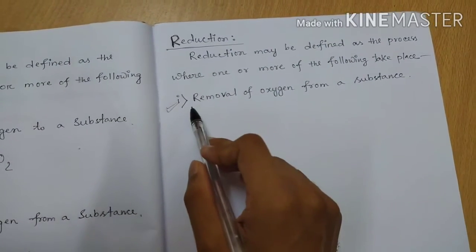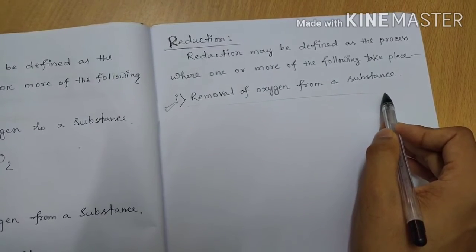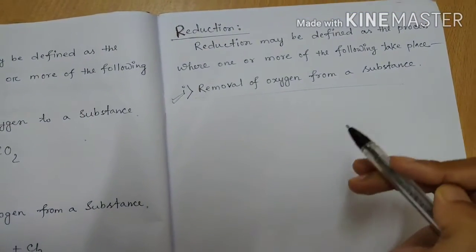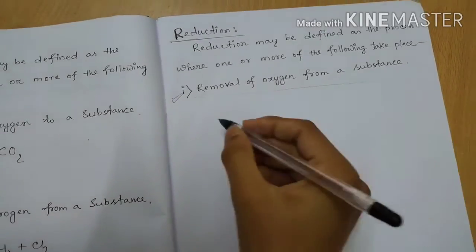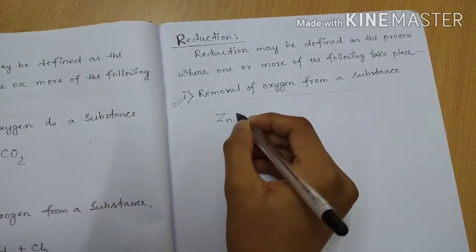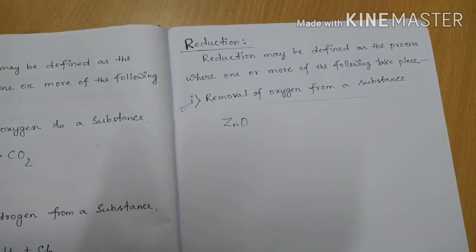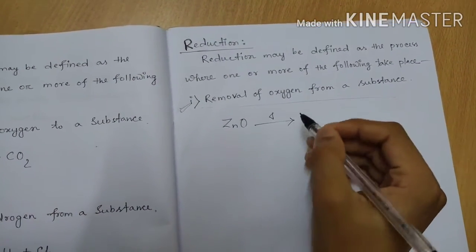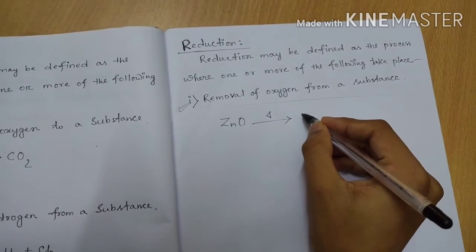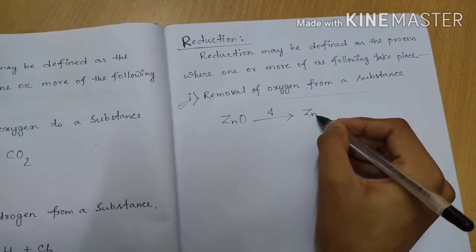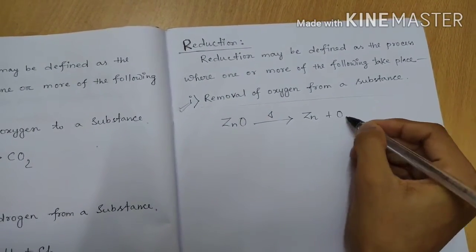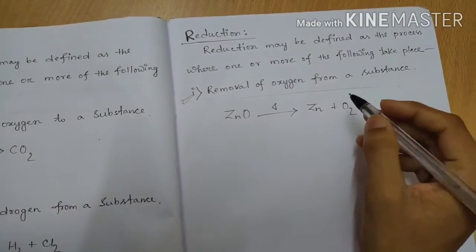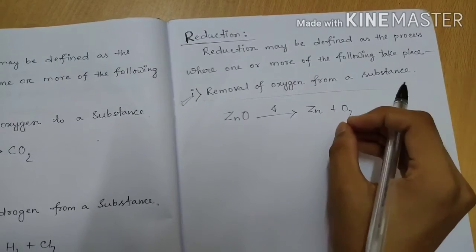So if we take zinc oxide, here oxygen is present, so if we heat zinc oxide, then zinc and oxygen will be divided separately. So you first balance this.